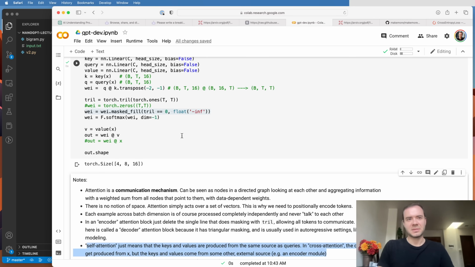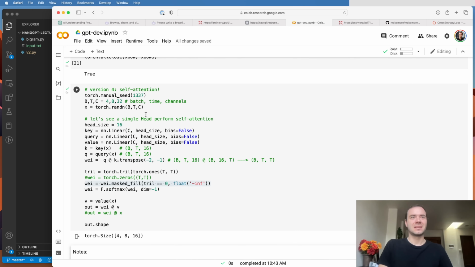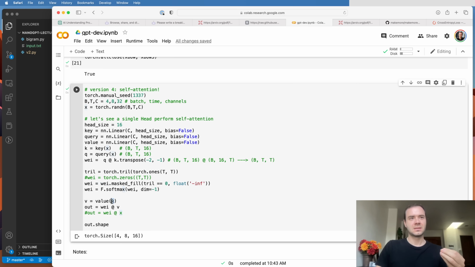The next thing I wanted to comment on is you keep hearing me say attention, self-attention, etc. There's actually also something called cross-attention. What is the difference? So basically, the reason this attention is self-attention is because the keys, queries, and the values are all coming from the same source, from X. So the same source X produces keys, queries, and values. So these nodes are self-attending. But in principle, attention is much more general than that.